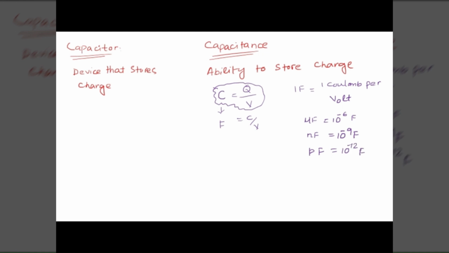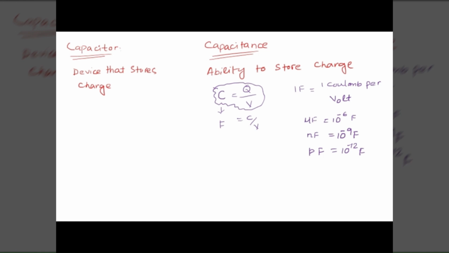Farad is the unit of capacitance. C is the symbolic representation of the capacitance, and F is the unit of capacitance. Like distance is a quantity and meter is the unit, capacitance is the quantity and the unit is farad. So it's the SI unit for capacitance. Because charge stored is in coulomb and potential difference is in volt.